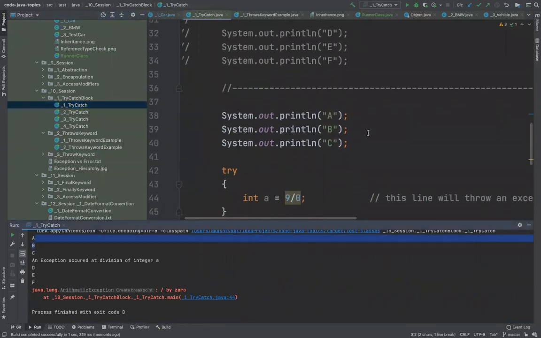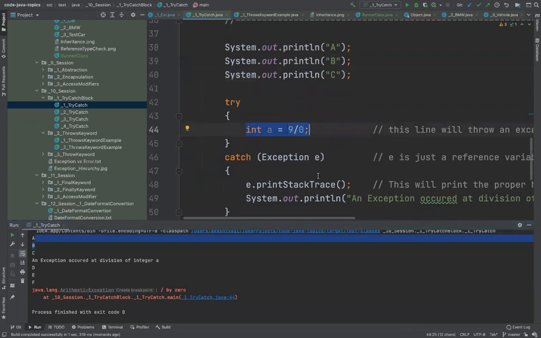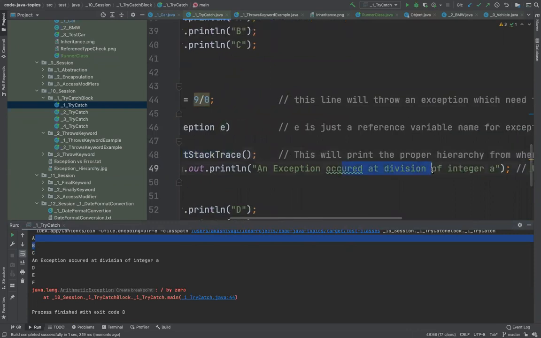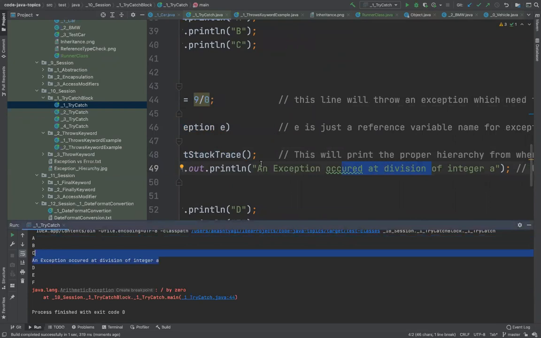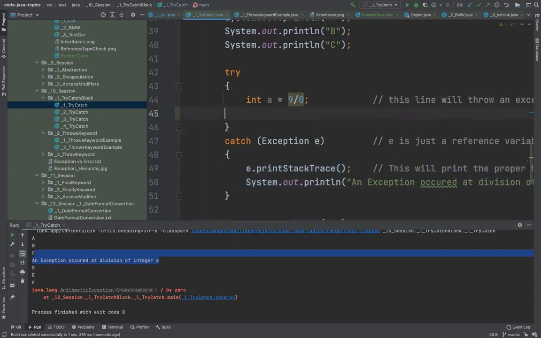That means I have ABC printed. Then it tried to execute this, which threw an error. So what happened? It came here, executed this, and it printed this line. That's what you are seeing here. This proves that this line was not executed. Immediately it jumped here. To prove it further, let me print another line here.